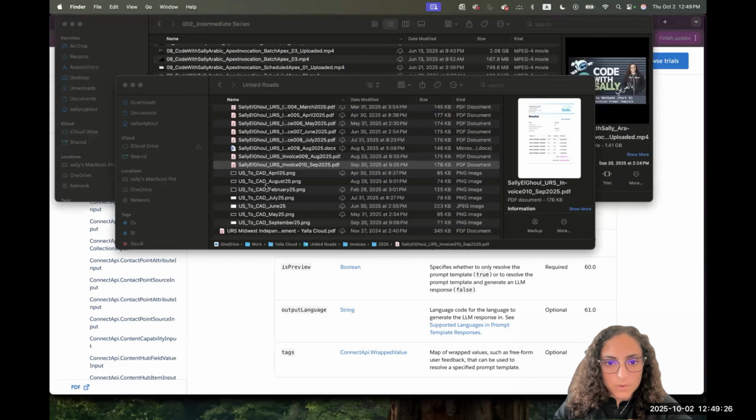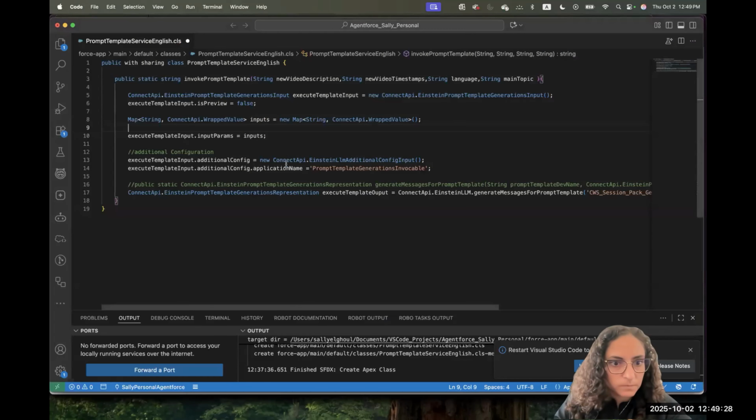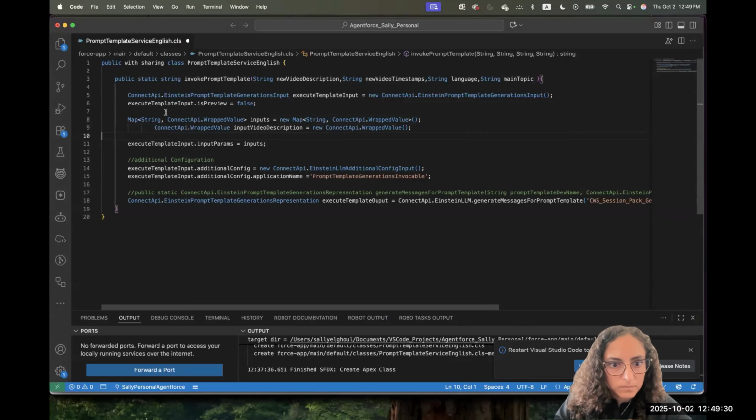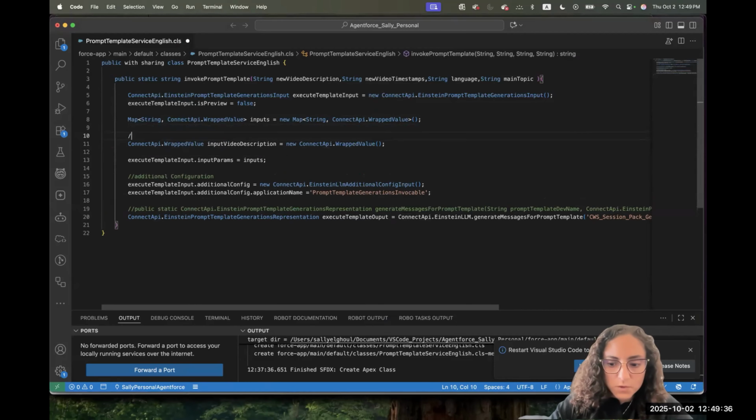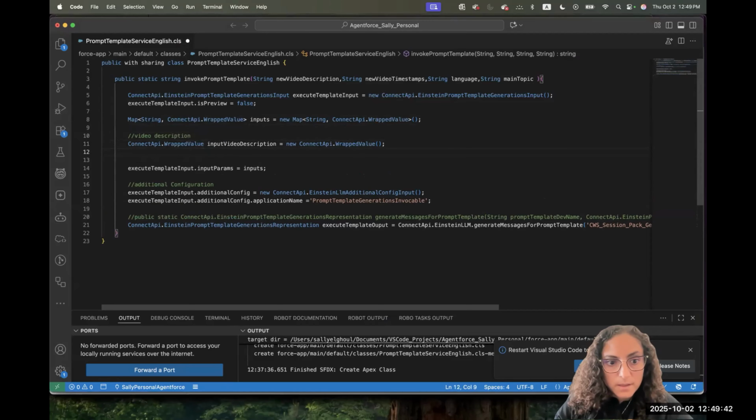I will do the description first, the wrapped value. So video description. We have the wrapped value. It's an empty object of this class type, and I put here the value for it.